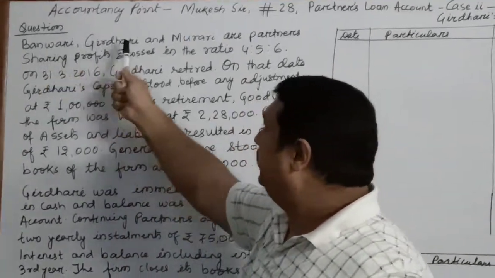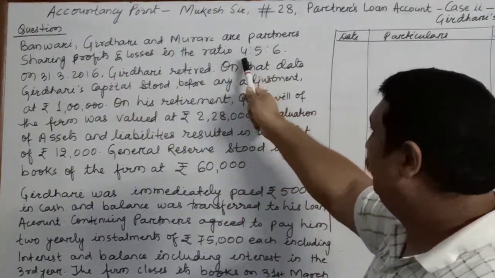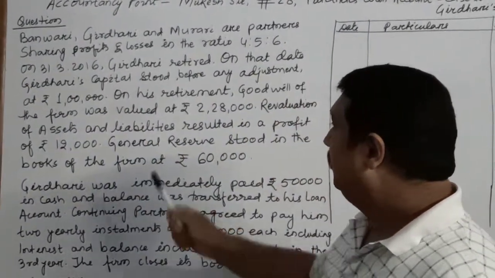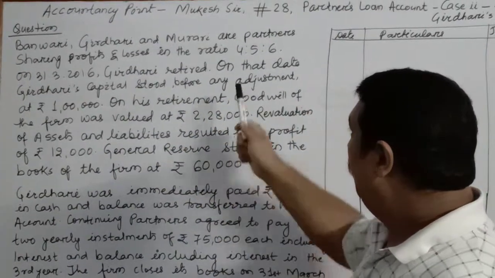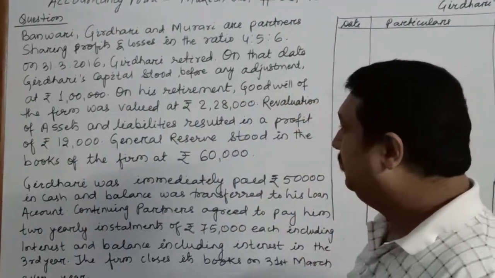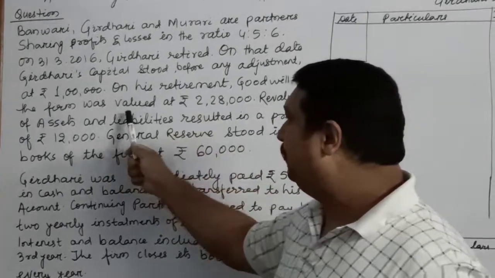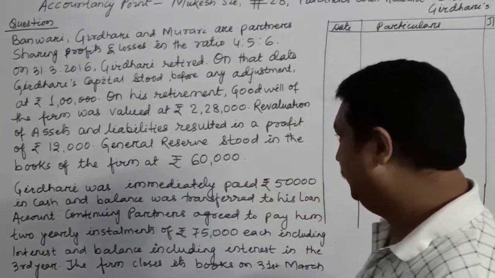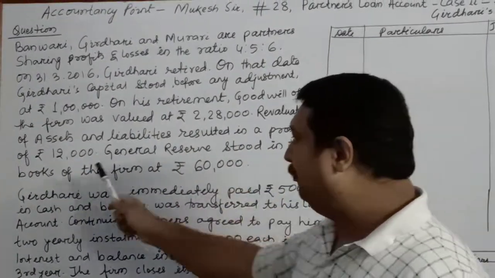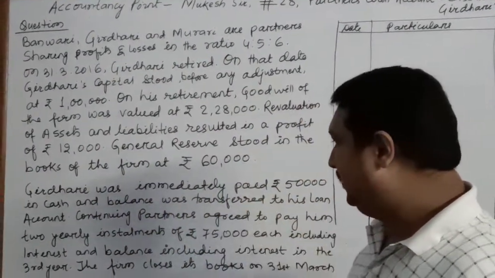Question is, Banwari, Girdhari and Murari are partners sharing profits and losses in the ratio 4:5:6. On 31st March 2016, Girdhari retired. On that date, Girdhari's capital stood before any adjustment at rupees 1 lakh. On his retirement, goodwill of the firm was valued at rupees 2,28,000. Revaluation of assets and liabilities resulted in a profit of rupees 12,000. General reserve stood in the books of the firm at rupees 60,000.